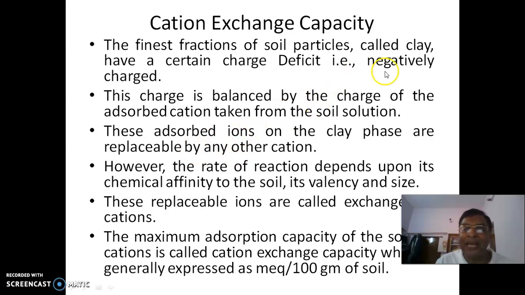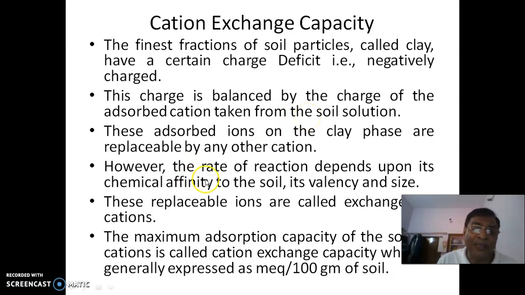However, the rate of reaction depends upon its chemical affinity to the soil, its valency and size. It's not simply governed by the negative charge and all those things, but there are other things, and many other factors. Of course, we want to go into much more chemistry, but there is no time. But the major thing is this one, that is the cation exchange capacity.